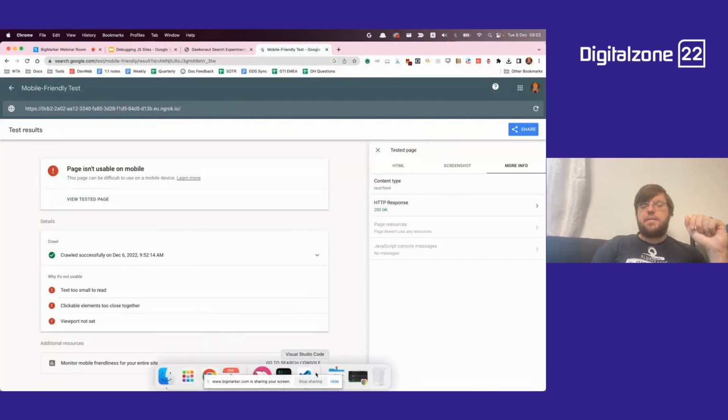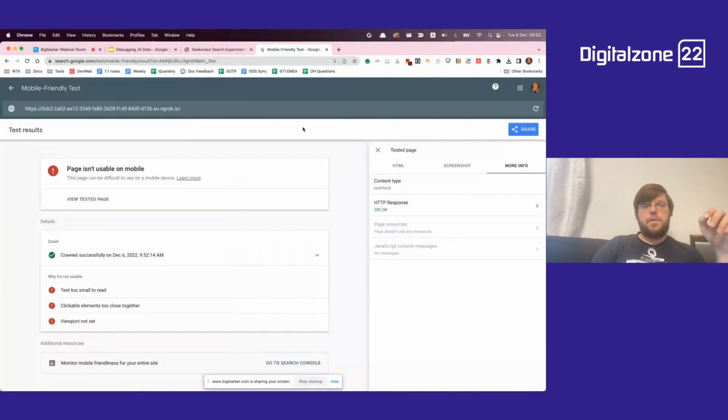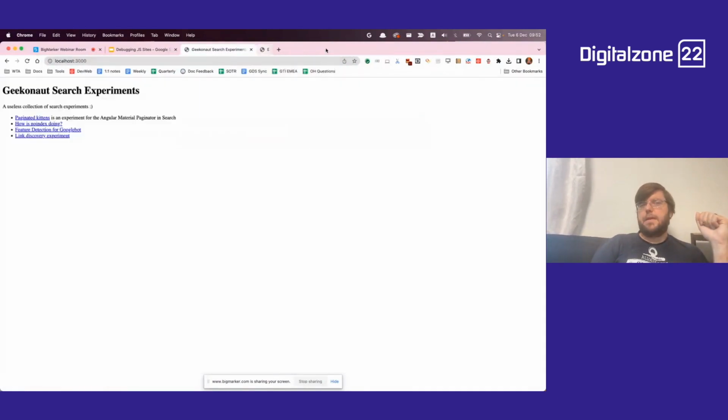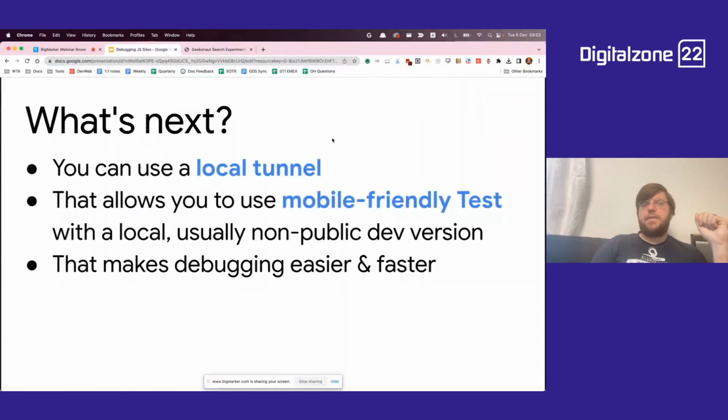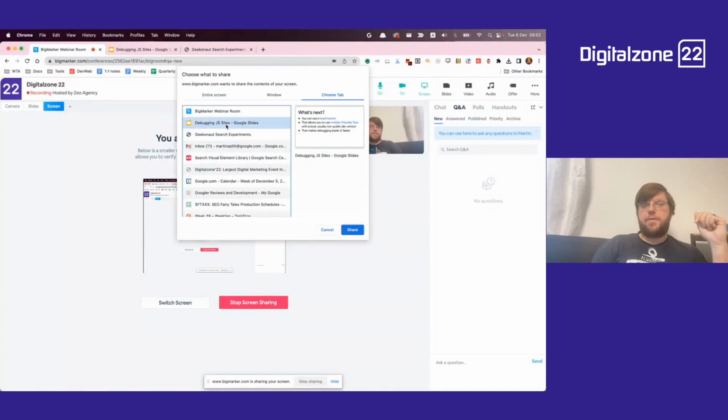And this URL is temporary, because the moment I close the tool, this URL is no longer available. If I type in the URL now, it says, nope, this no longer exists. And that way I can very easily test things out. And I think that's very, very powerful, actually. I think ngrok wants some money now.